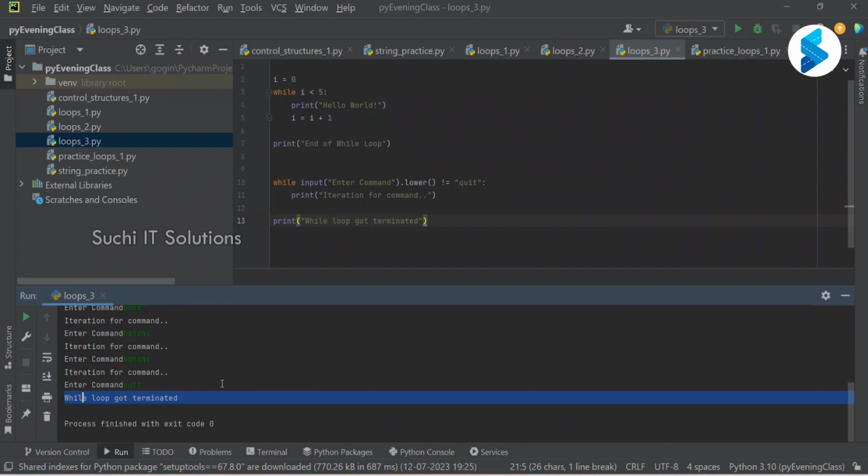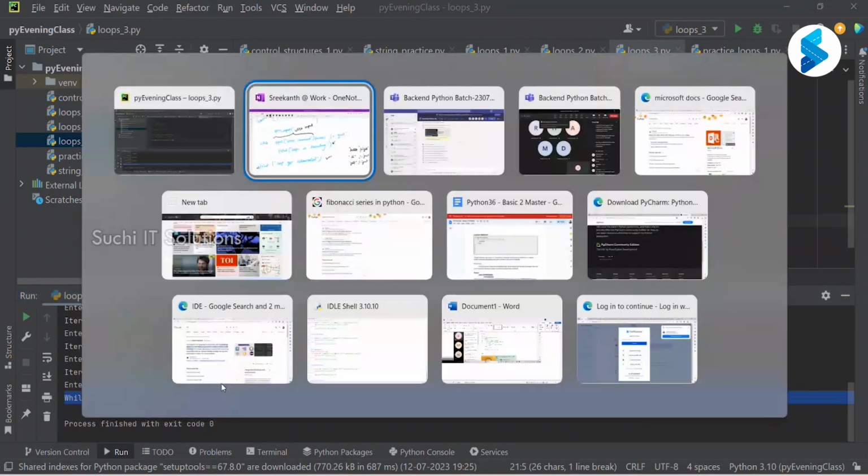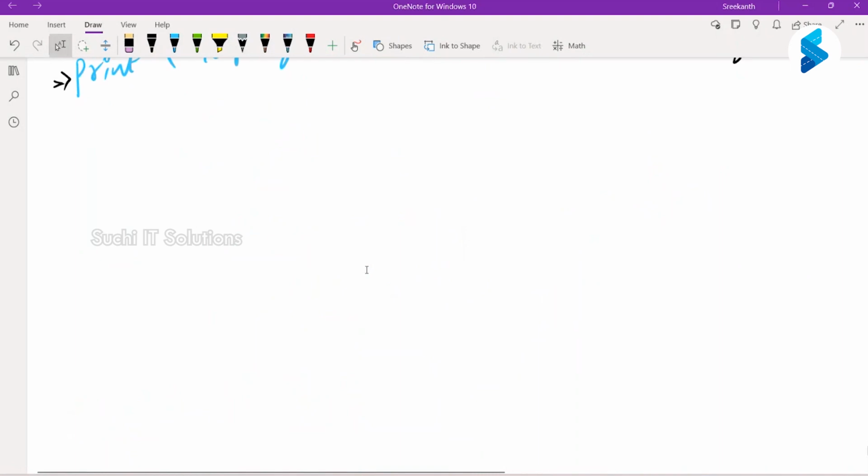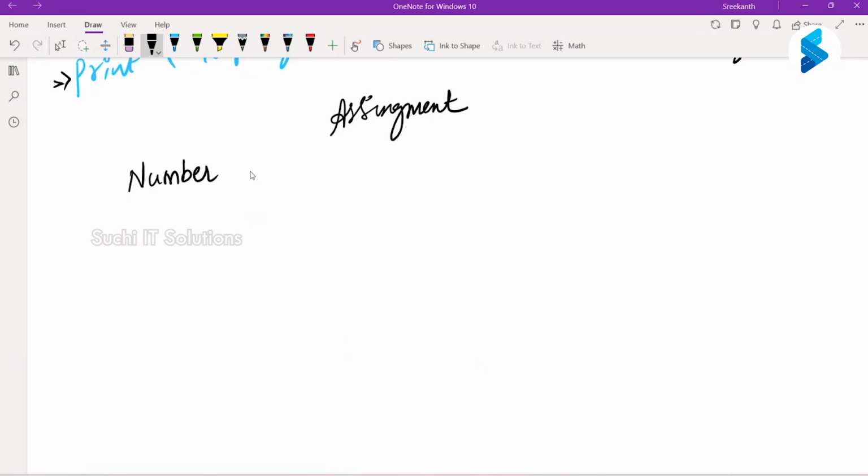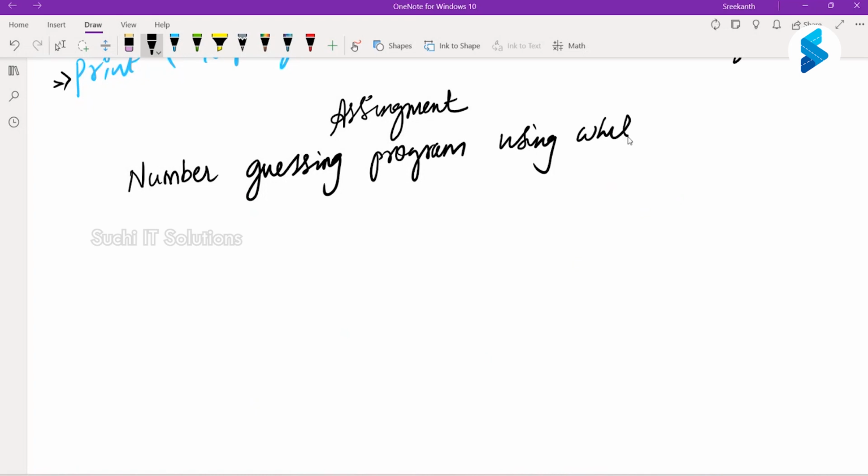Okay. Now the assignment I want you guys to do is a simple number guessing program using a while loop.